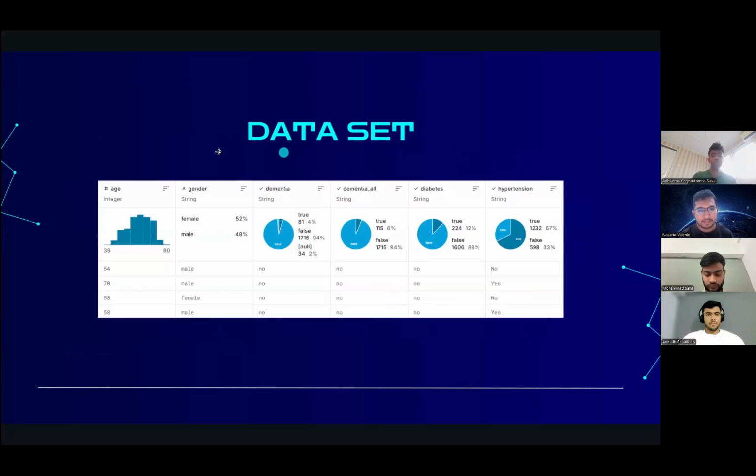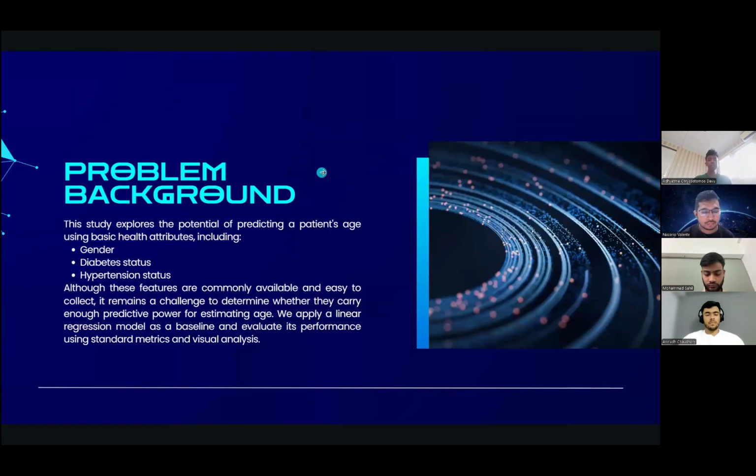And this is our data set. The data set contains age, gender, dementia, diabetes, hypertension, and many more. For the problem background, we use the gender, age, diabetes status and hypertension status. Although these features are commonly available and easy to collect, it remains a challenge to determine whether they carry enough predictive power for estimating age.